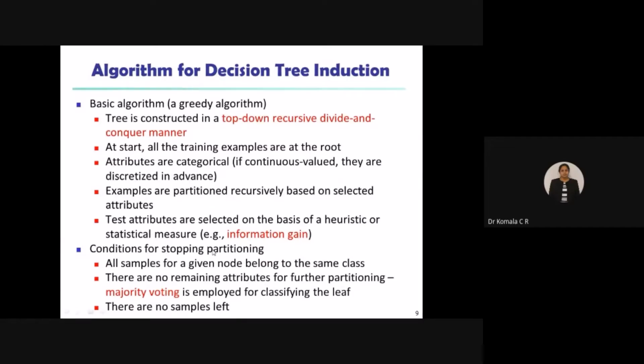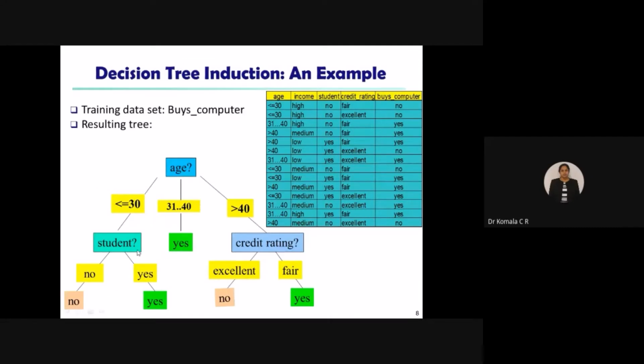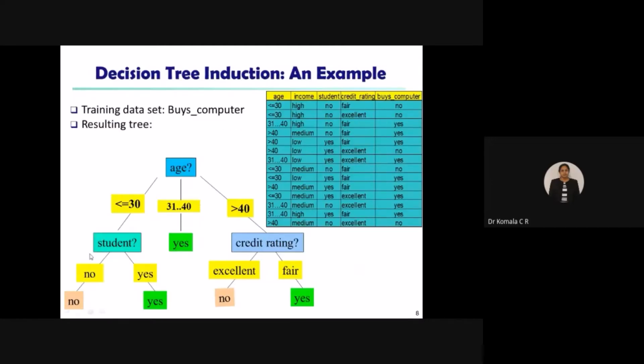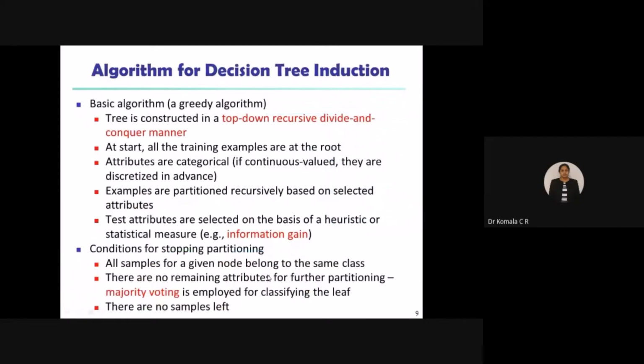Now, conditions for stopping partitioning. In yesterday's class we were discussing how to construct a tree. At which stage will you stop partitioning? That is also important, right? See here, these are the steps to be followed. All samples for a given node belong to the same class. So first we have to check the class name. See here, I have taken student as a class name, credit rating as a class name. Fine. Then there are no remaining attributes for further partitioning that we have to check. Majority voting is employed for classifying the leaf.